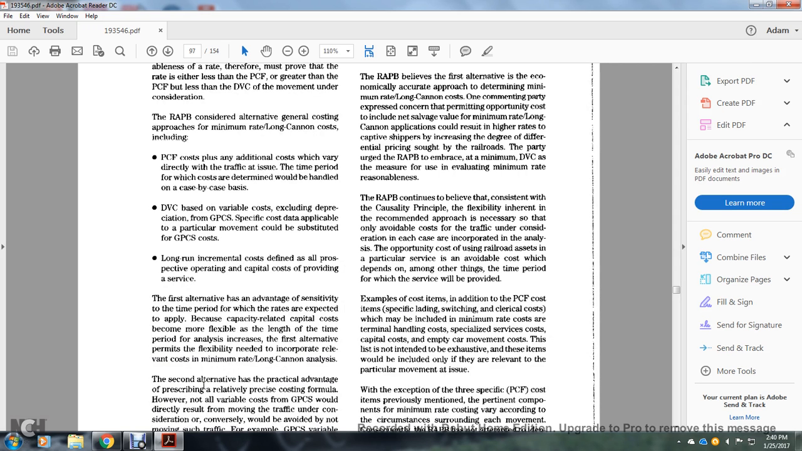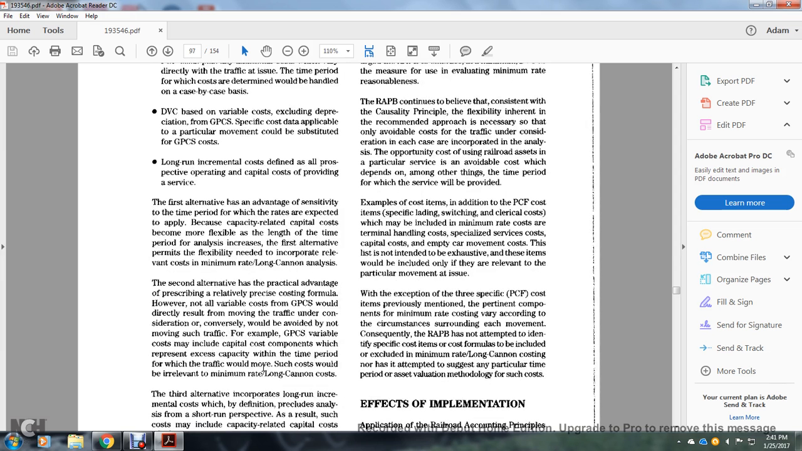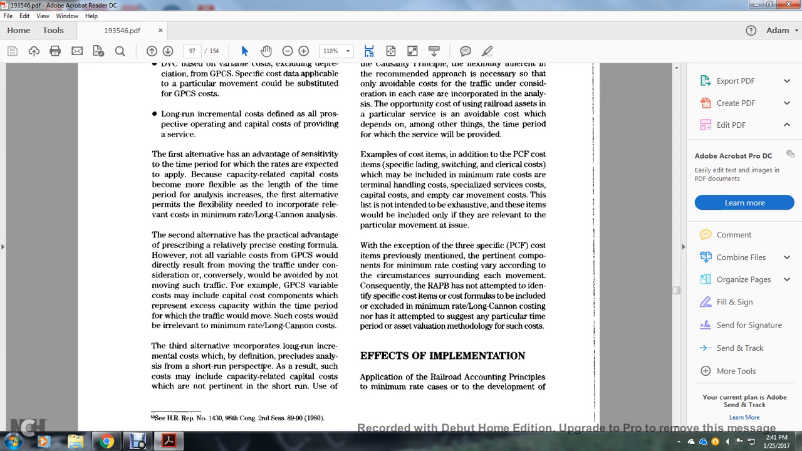The first alternative has the advantage of sensitivity to the time period over which the rate is expected to apply, with capacity-related capital costs being flexible as the time period of the analysis increases. The first alternative permits a flexible way to incorporate relatively cost-effective minimum rate and long-term canon analysis. The second alternative has the practical advantage of prescribing a relatively precise costing formula, but not all variable costs of the general purpose cost system would directly result from moving the traffic under consideration, and conversely would be avoided by not moving such traffic.